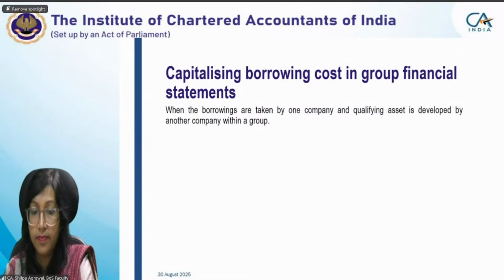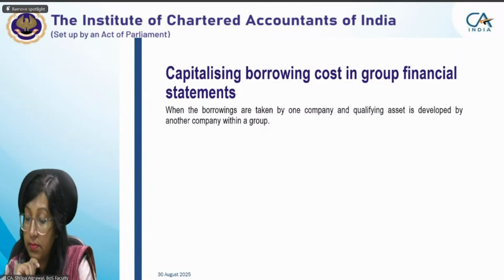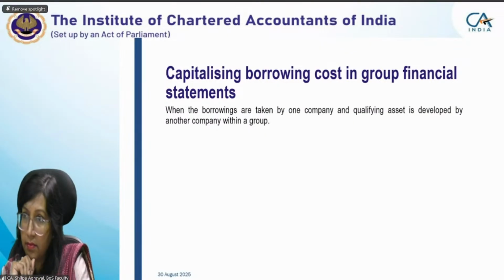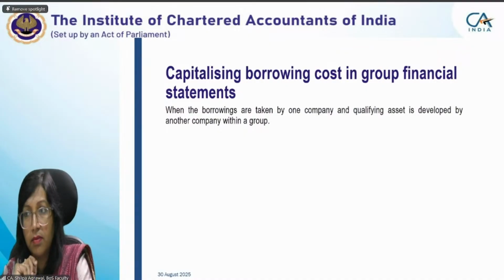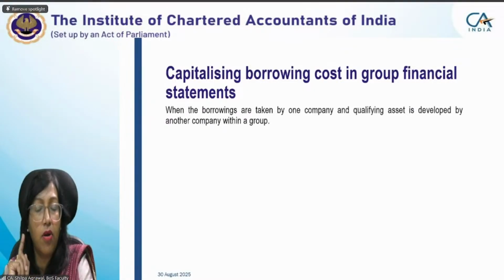Ma'am, I need one clarity on this. A company is going to build a building for which the fund is needed. For that, equity share capital is issued for the purpose of the building. So, will the cost of the equity shares be allowed as a borrowing cost? No, because it is equity in nature. It is not in the nature of borrowing. It is not in the nature of liability. So that will not be used.